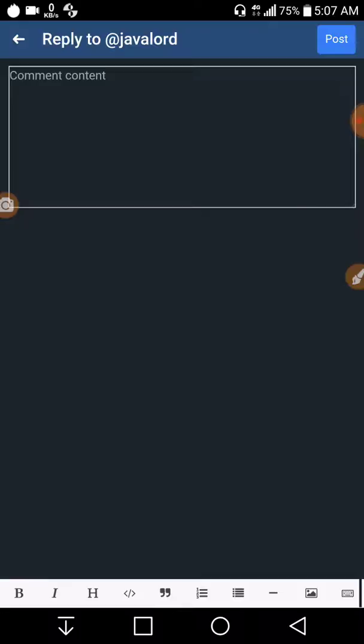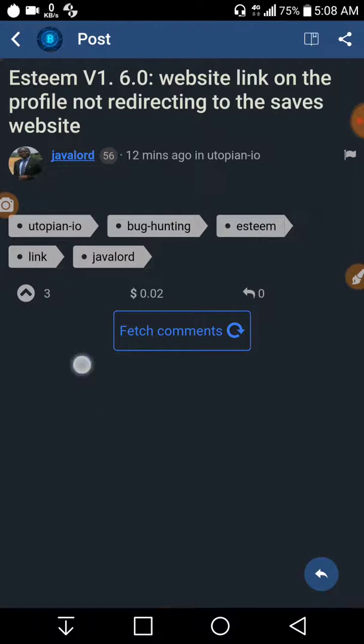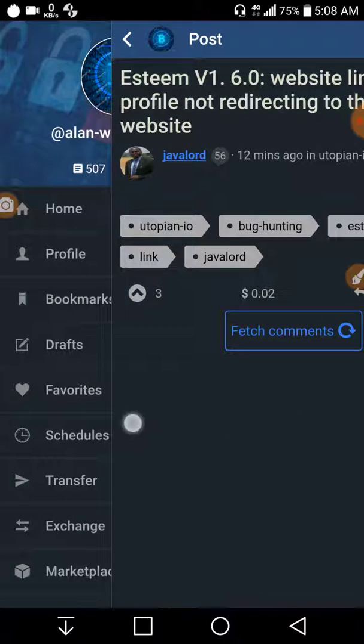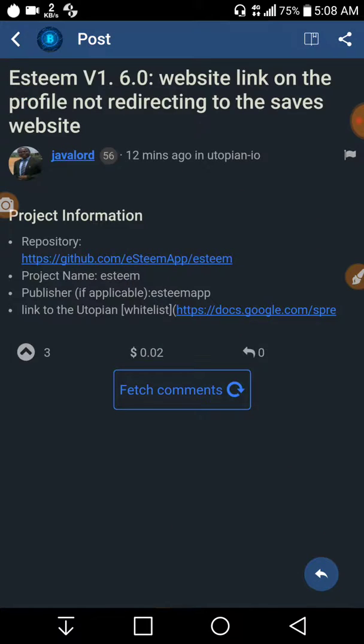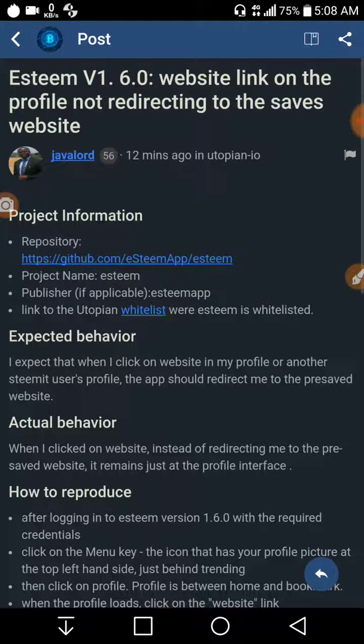Okay, I'm in a comment, and I've clicked on this back button, and this is not working actually. As you can see, this is not working. So now let's try this Android back button. As you can see, the post is absolutely gone. The post is not here, and the content is not there either. Absolutely gone. Everything is gone. It's like a blank page.